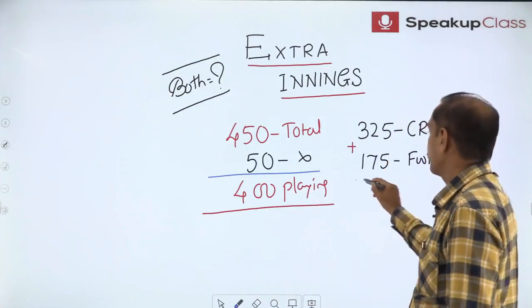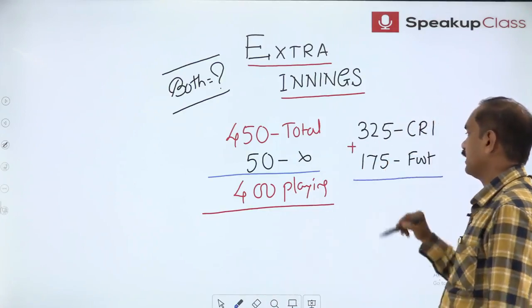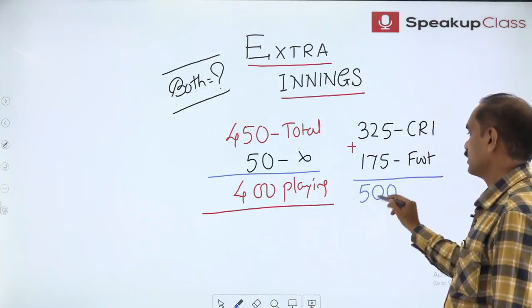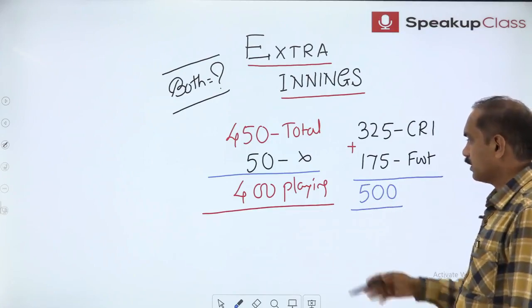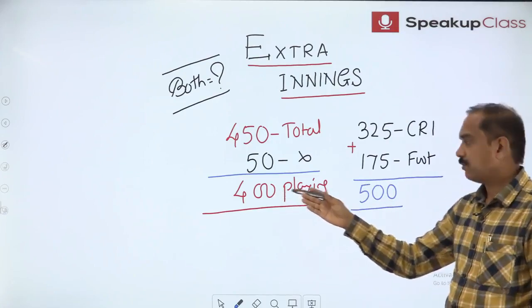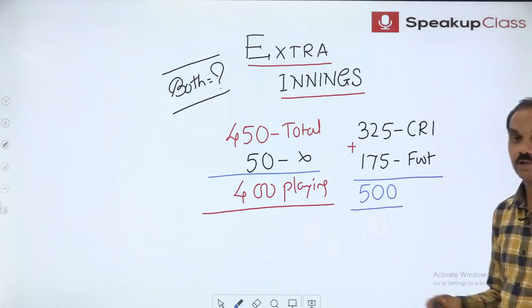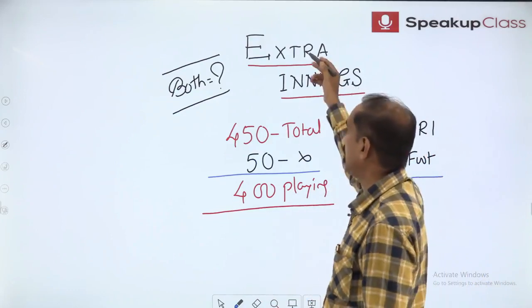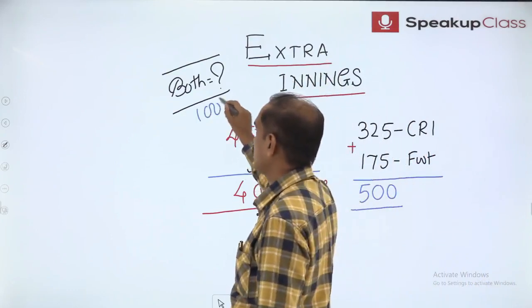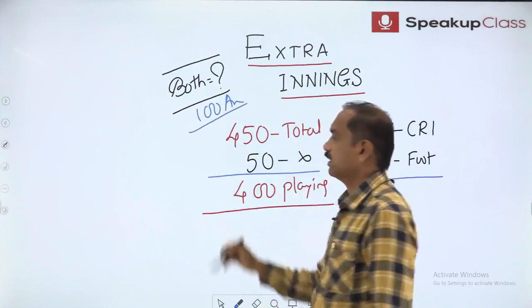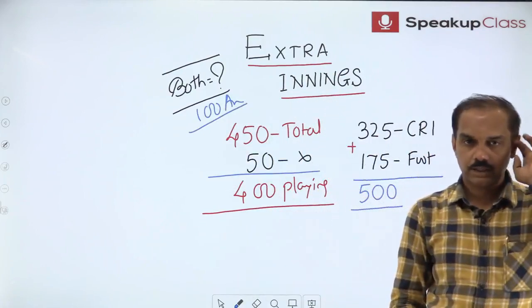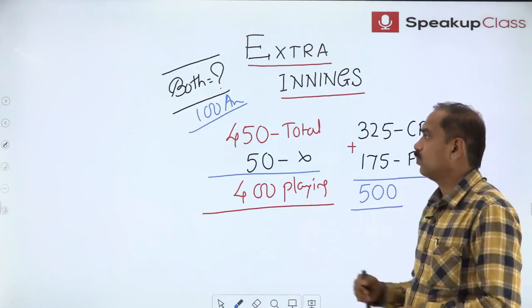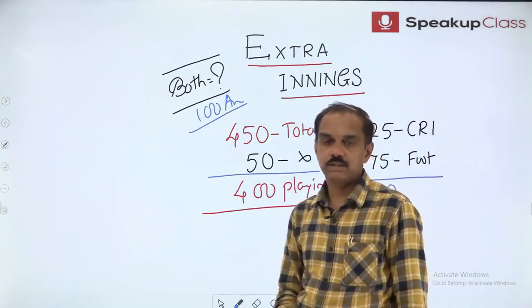See here. 325 play cricket, 175 play football. Total, it is showing us 500. There are only 400 who are playing, but it is showing us 500. How much extra is it showing? 100 extra. Extra means the answer. Therefore, the final answer is 100. 100 students play both cricket and football.